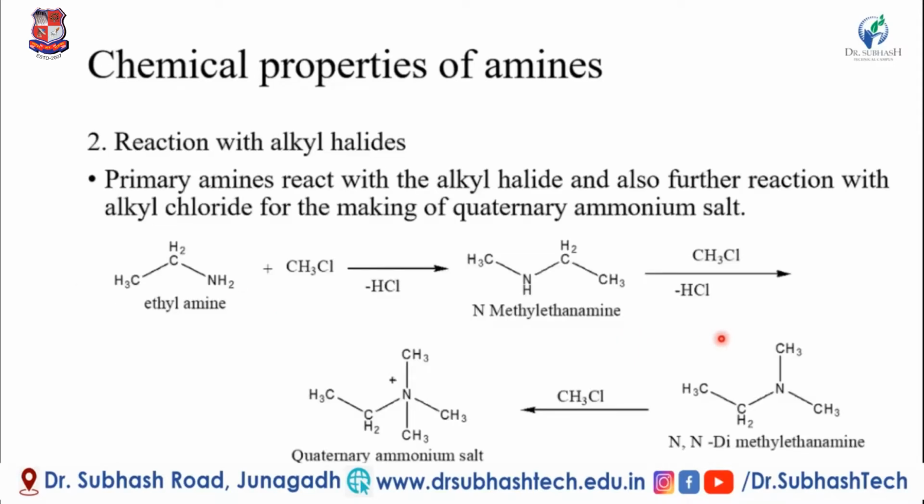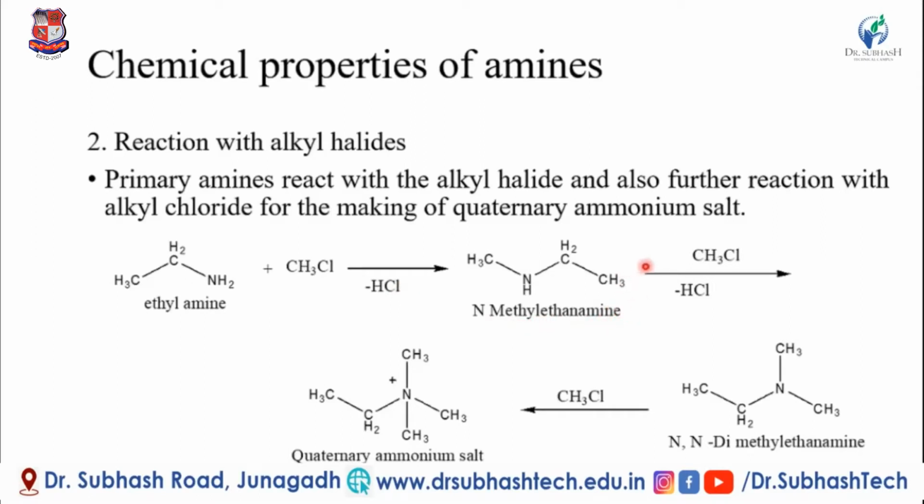Then the second is the reaction with the alkyl halide. A primary amine reacts with the alkyl halide, and further reaction with the alkyl chloride makes the quaternary ammonium salt. Here the primary amine ethylamine reacts with CH3Cl, one HCl is removed, making N-methyl ethanamine.